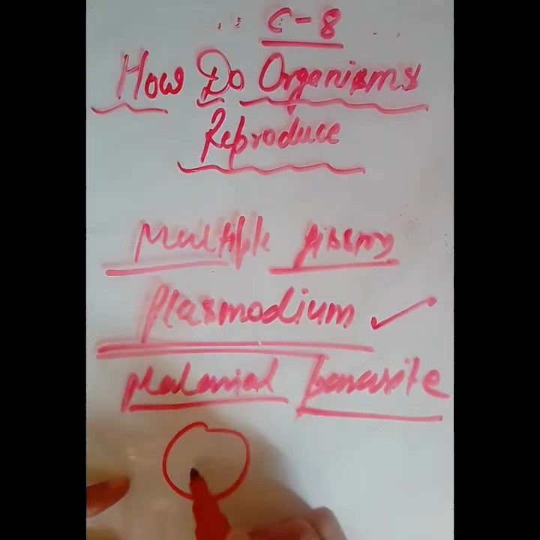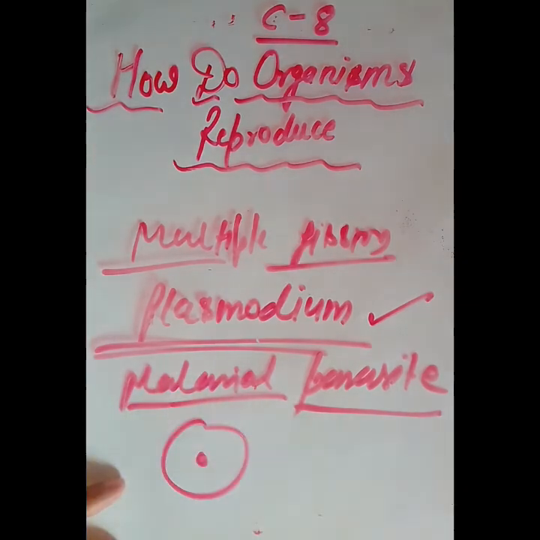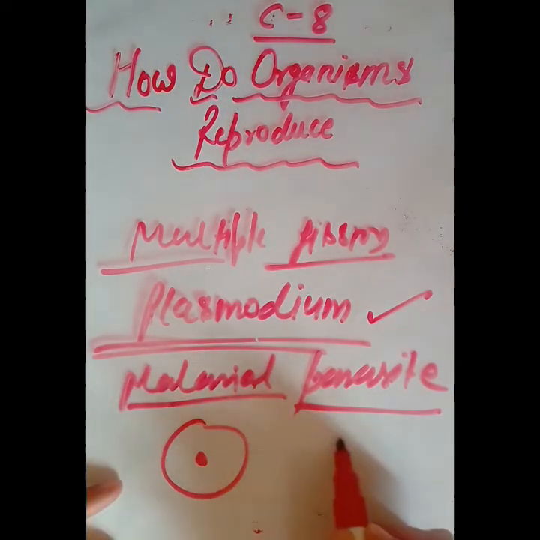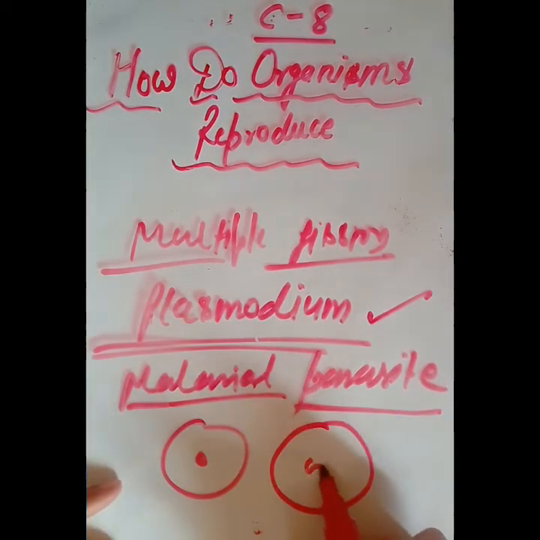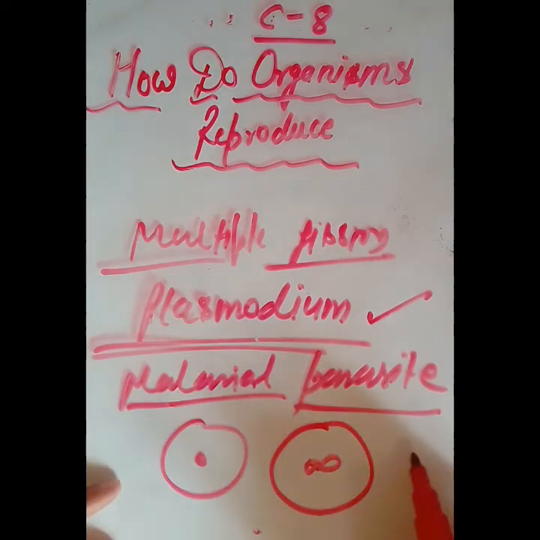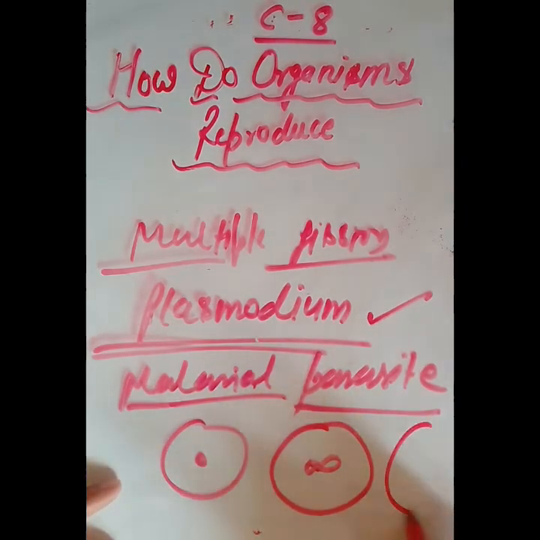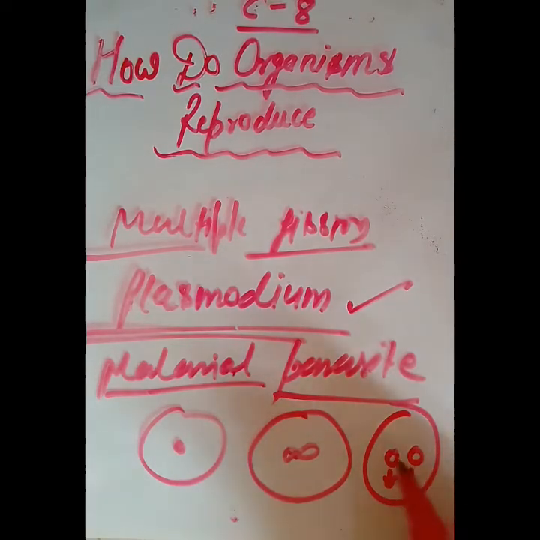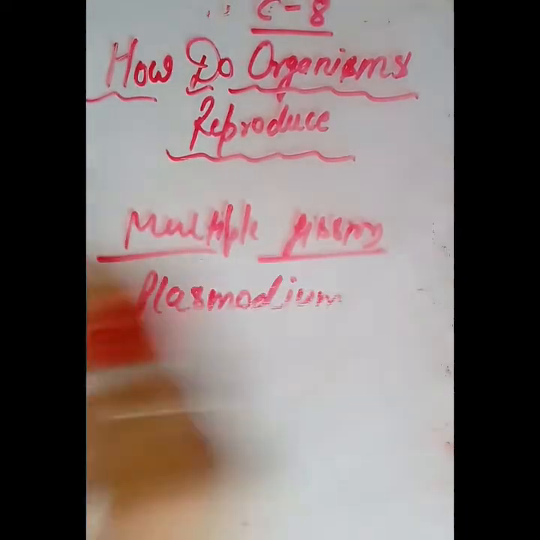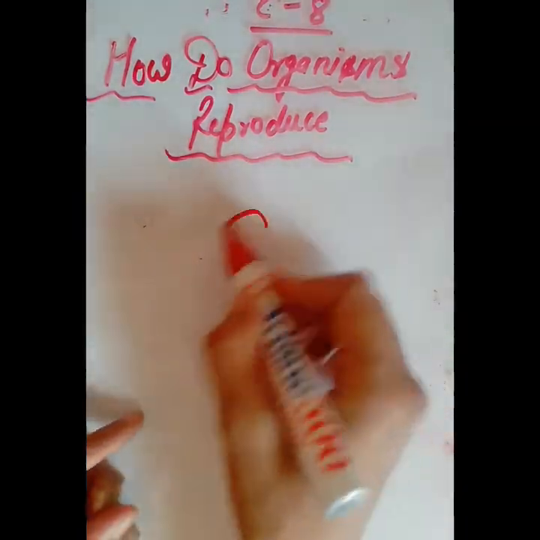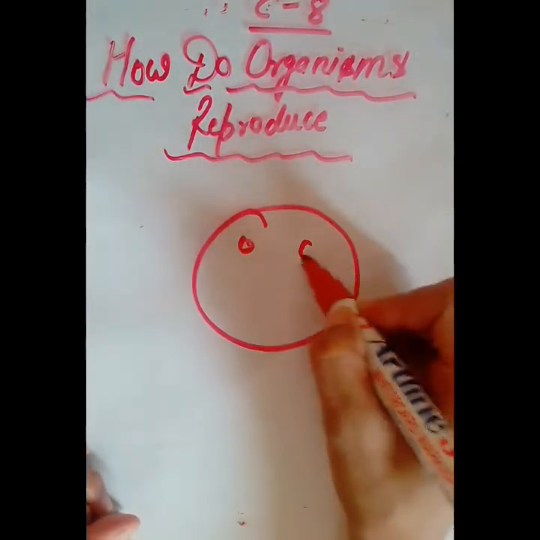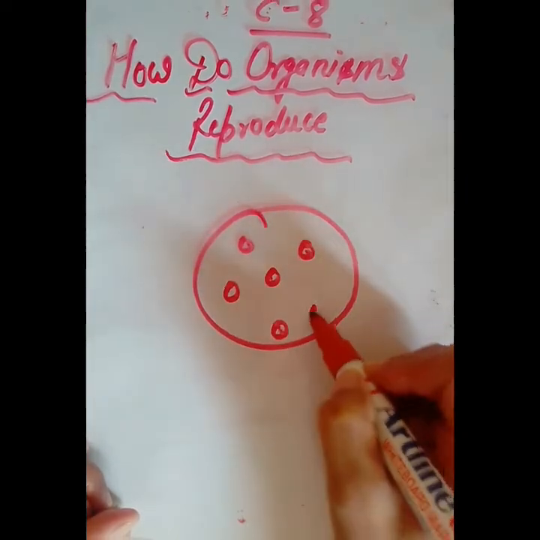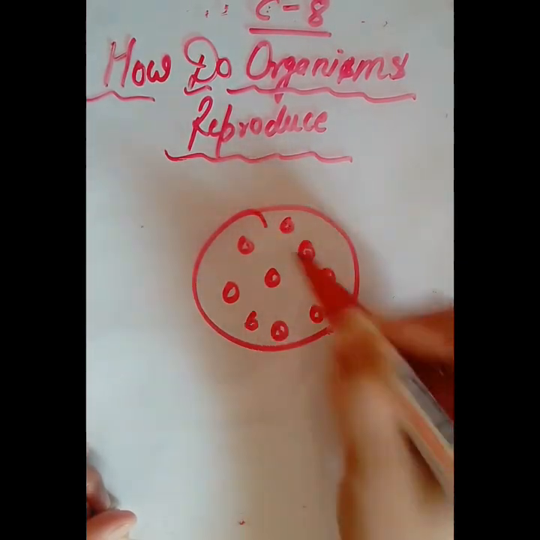For example, this is the single cell. What will happen? The nucleus will start dividing in this way. After this, two nuclei will be formed. Again, these two will divide into two more. So in this way, many copies will be formed within the cell. These are the multiple nuclei.